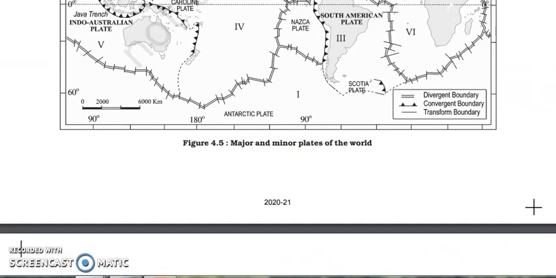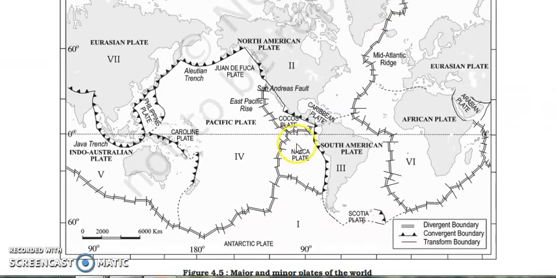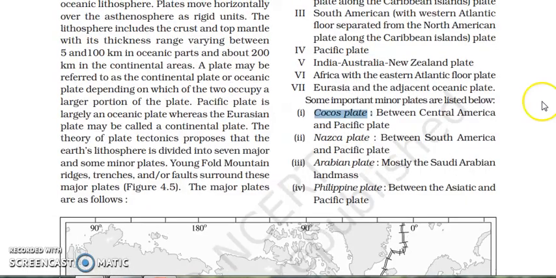The next plate is the Nazca plate. You can see this is the location of the Cocos plate, and this is the location of the Nazca plate. The Nazca plate is located in between South America and the Pacific plate. I have shown you the map also. The next one is the Arabian plate. The Arabian plate is located in Saudi Arabia only.